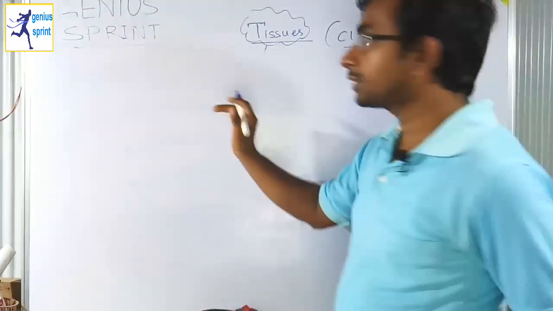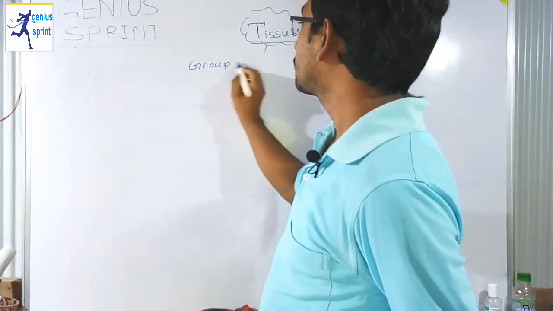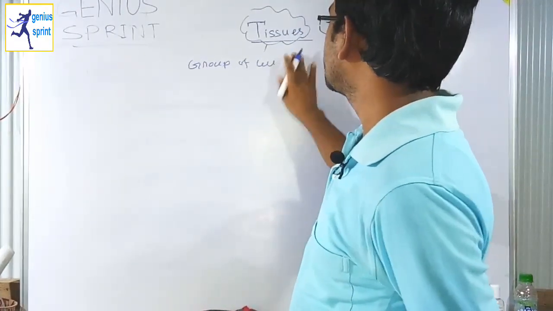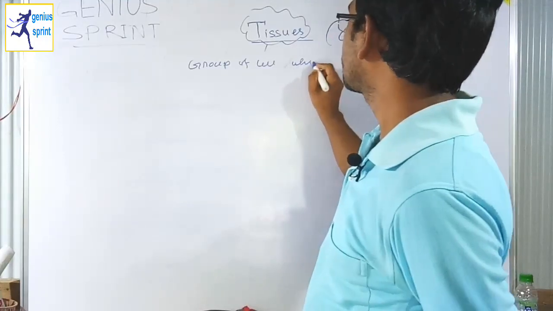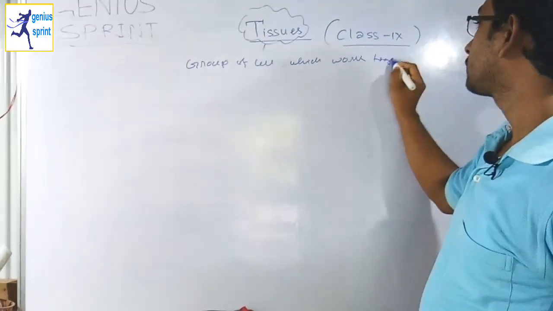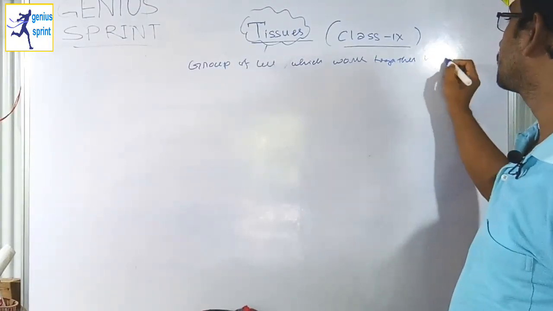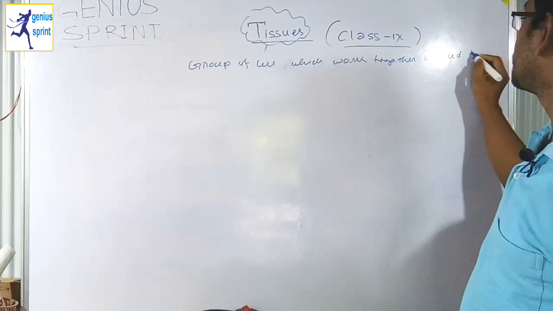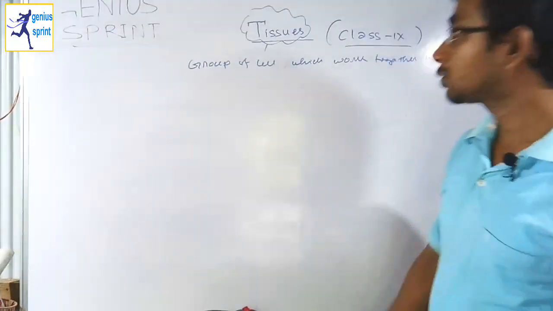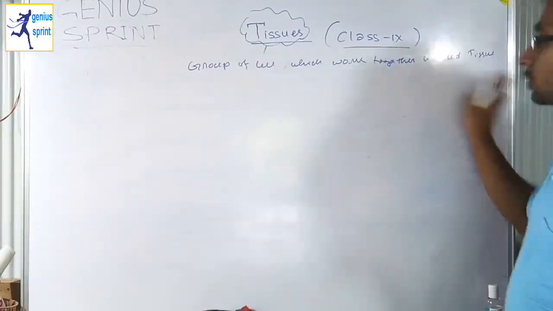I already told you that it's a group of cells which work together, and it is called tissue. So for your first question: what is tissue? A group of cells which works together is called tissue.